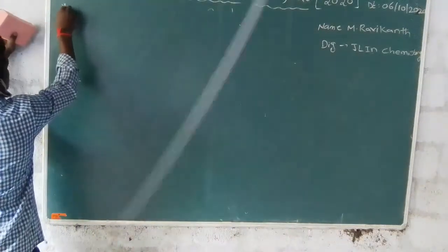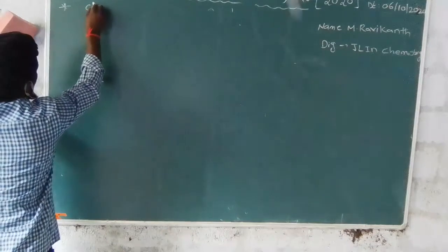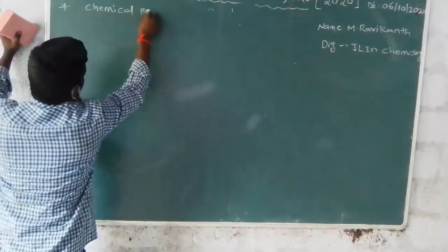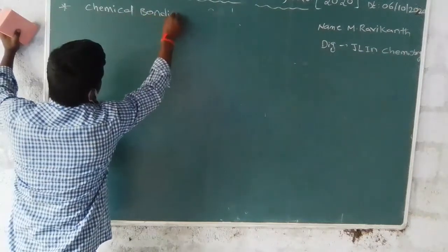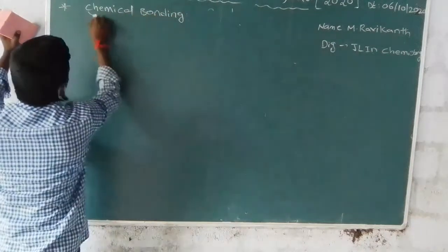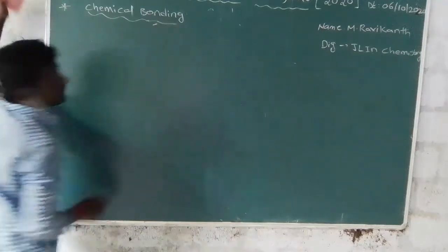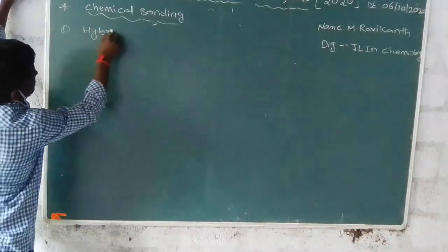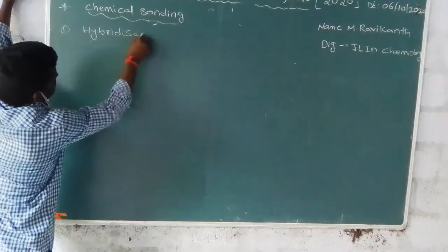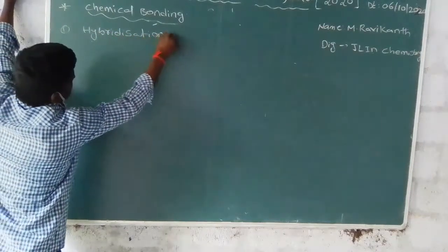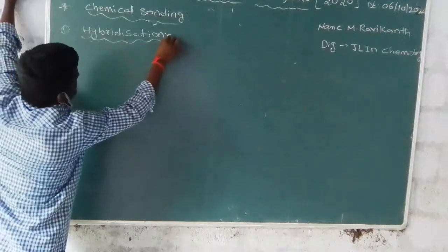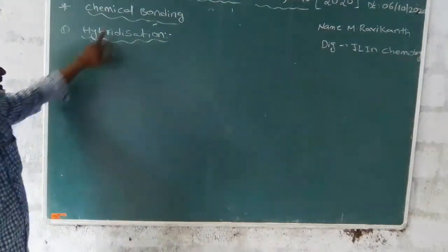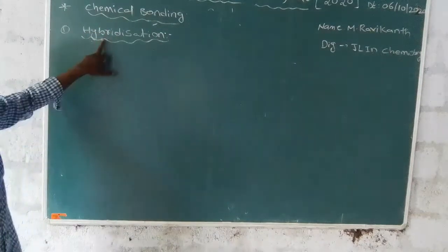This is the lesson of chemical bonding, and the subtopic is hybridization.